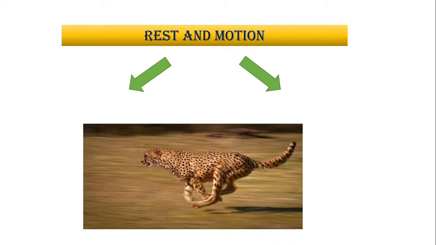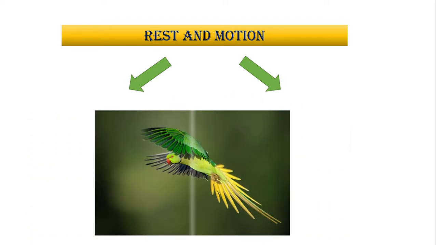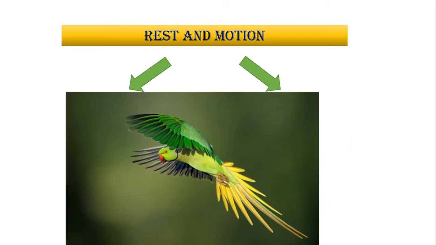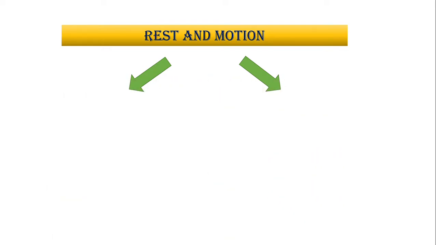Another example is a cheetah running. In that case, we say he's in motion because the surroundings behind him, trees or other things, are going behind and he's moving in a different direction. The other example would be a bird. It flies from one tree to another tree. In that case, its surrounding changes and hence we say that it is flying, or it is in motion.